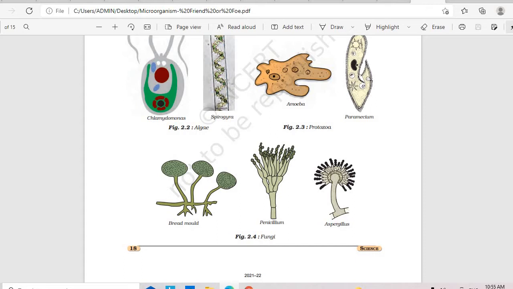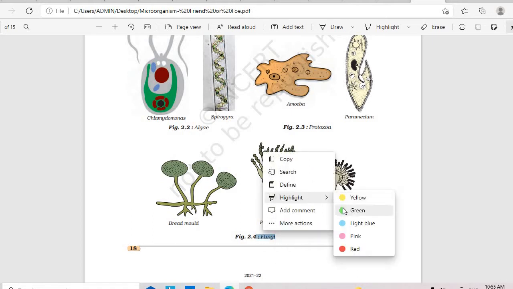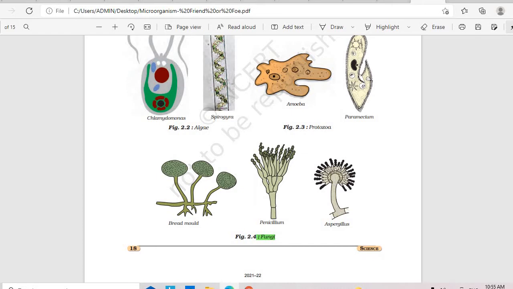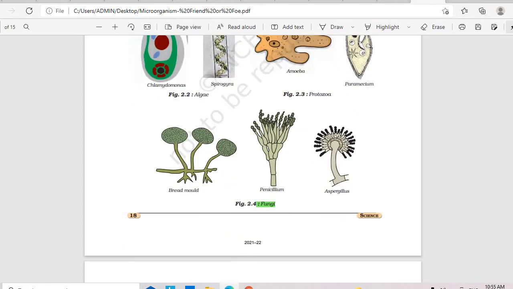They don't come under the plant kingdom because they cannot prepare their own food. Why can't they come under the animal kingdom? Because they have a proper cell wall, and hence they come under neither. But they do cause some infections, and they do some good to us also.